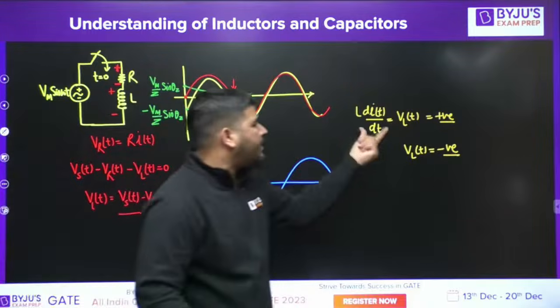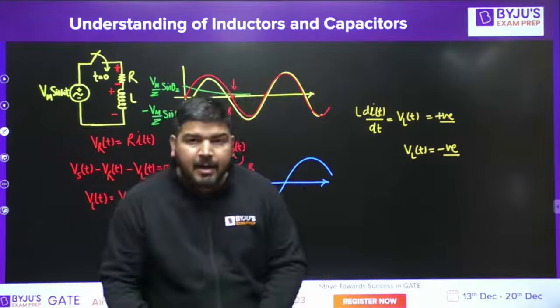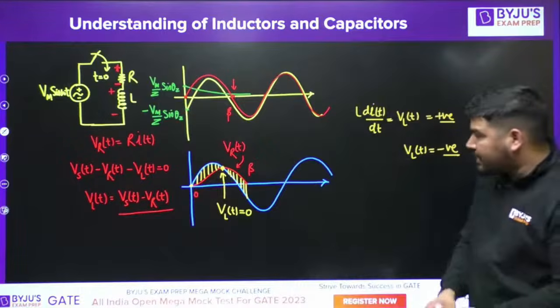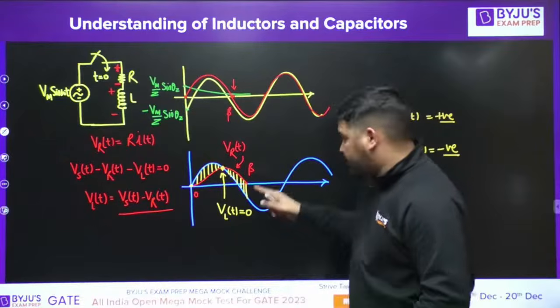If VLT is negative, L di by dt is negative. It means di by dt is negative. Current will be falling. So you can see that the current is falling after this point, up to this point.